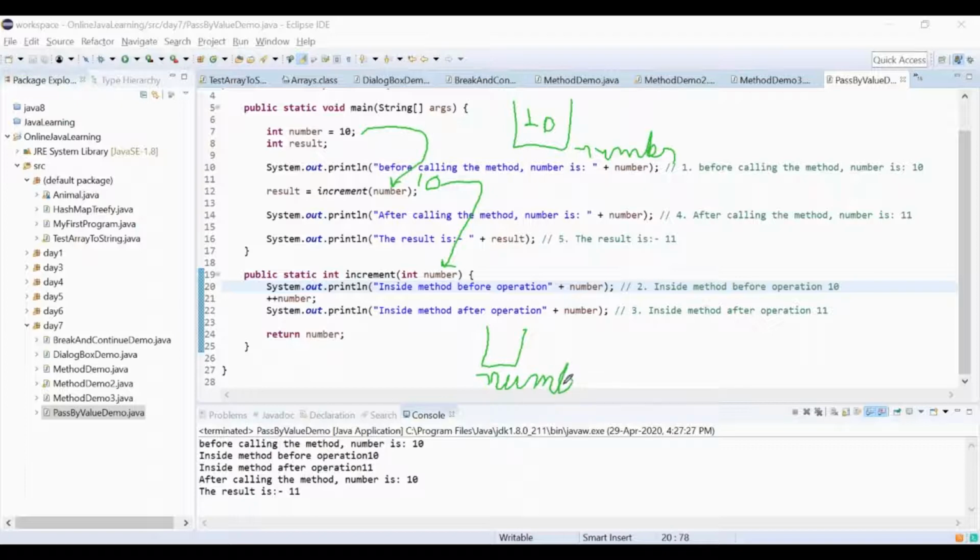That is why I have created so much complexity, so that once you understand these things in a better way, nothing will bother you after that. So 10 has come here as well, in this container. So far so good. The container inside the main method and inside the increment method both have the 10 value, and both variable names are number itself.